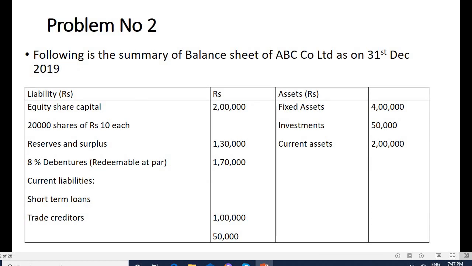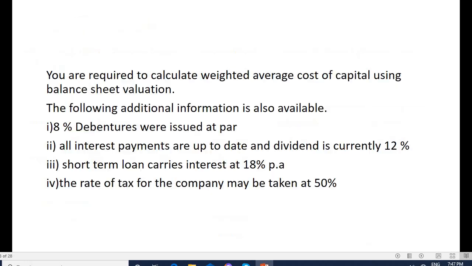Problem number 2. Following is the summary of the balance sheet of ABC Company Limited as on 31st December 2019. Equity share capital 2 lakh, that is 20,000 shares of 10 each. Reserves and surplus is 1 lakh 30. 8% debentures 1 lakh 70,000. Trade creditors are there and short-term loans are given. Fixed assets, investments and current assets are given. You are required to calculate the weighted average cost of capital using balance sheet valuation. The following additional information is also given: 8% debentures were issued at par.